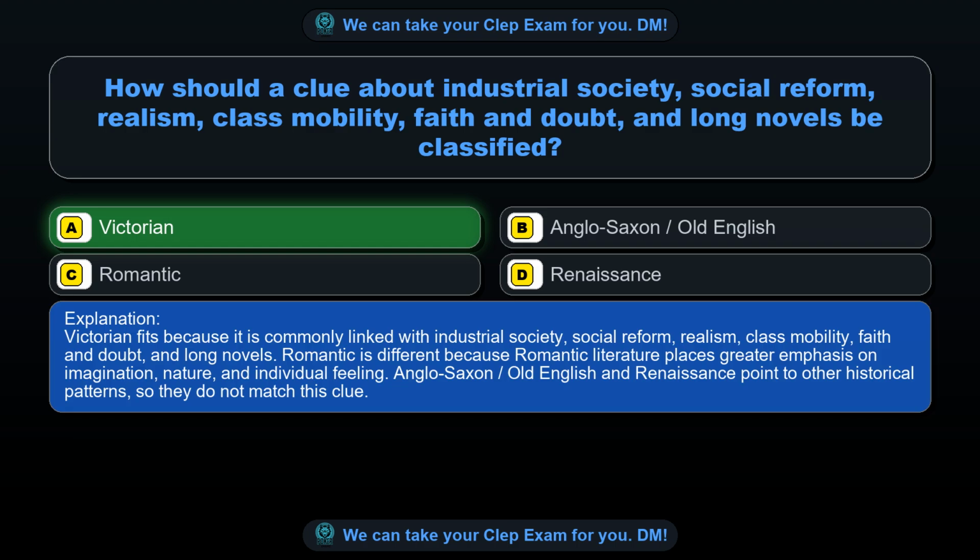Victorian fits because it is commonly linked with industrial society, social reform, realism, class mobility, faith and doubt, and long novels. Romantic is different because Romantic literature places greater emphasis on imagination, nature, and individual feeling. Anglo-Saxon/Old English and Renaissance point to other historical patterns, so they do not match this clue.